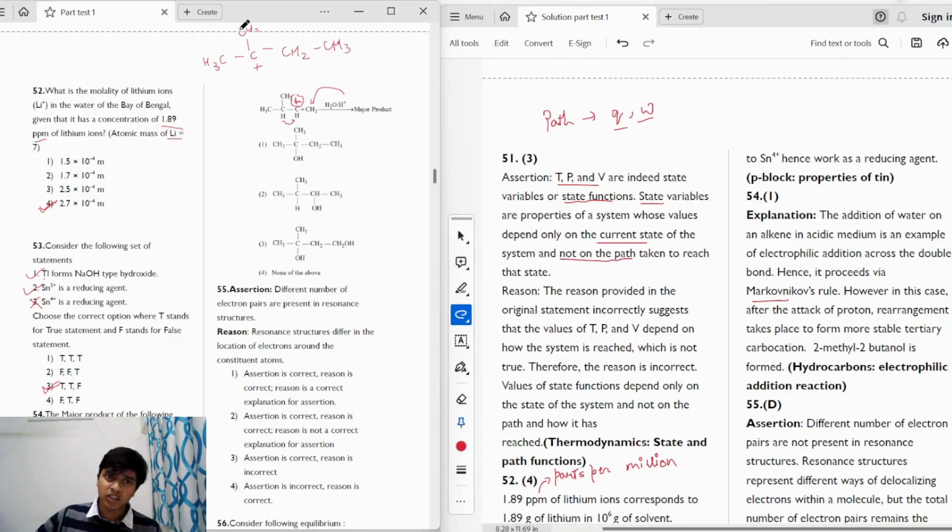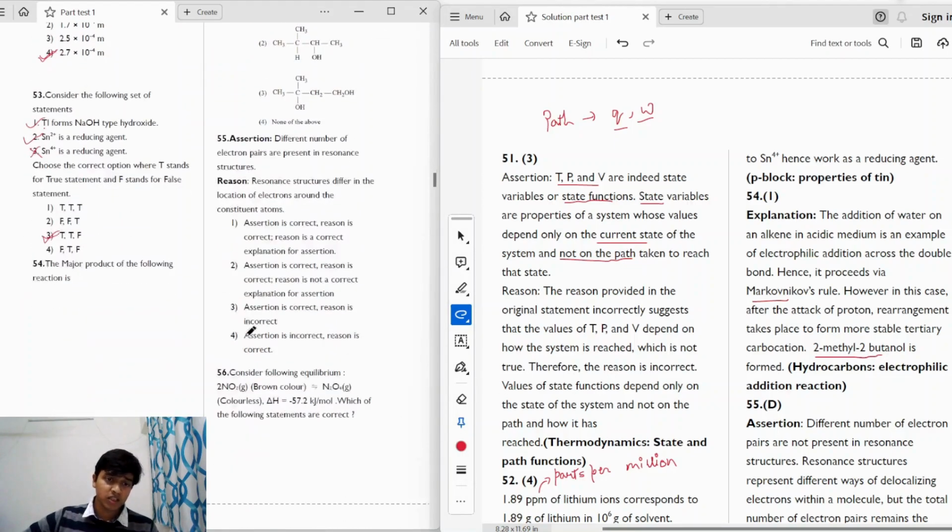So this is a more stable carbocation because it is tertiary. So this will be preferred over the secondary carbocation, and that is why the OH- will attack this carbon atom, forming option 1 as the correct product, which is 2-methyl-2-butanol.